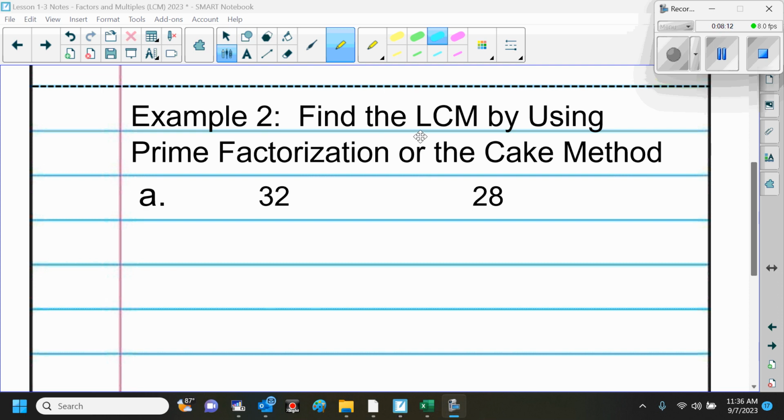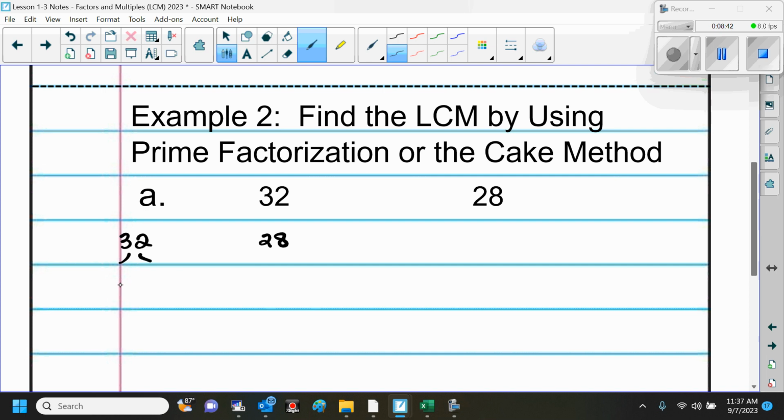So here we want to find the least common multiple by using the prime factorization or the cake methods. So we're actually going to do both, okay? So let's do 32 and 28. Let's use our prime factorization, our factor trees. So we've got 32 and 28. So what can I break 32 down to?